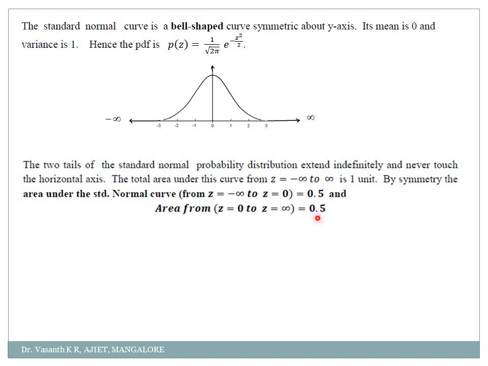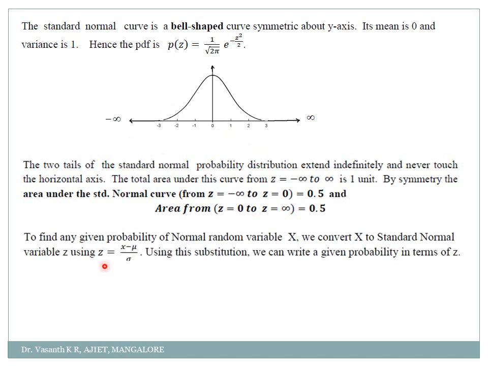So totally, if I add together, I'll get from minus infinity to plus infinity as 0.5 plus 0.5, which is equal to 1. Clear? So from negative to 0 it is 0.5 value, and from 0 to plus infinity, it is again 0.5. So total value will be equal to 1, probability value.